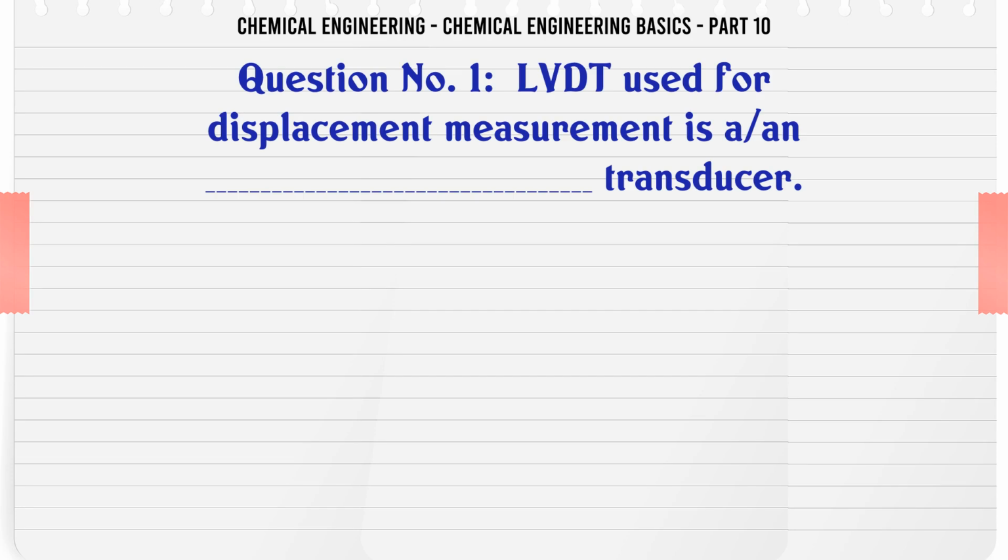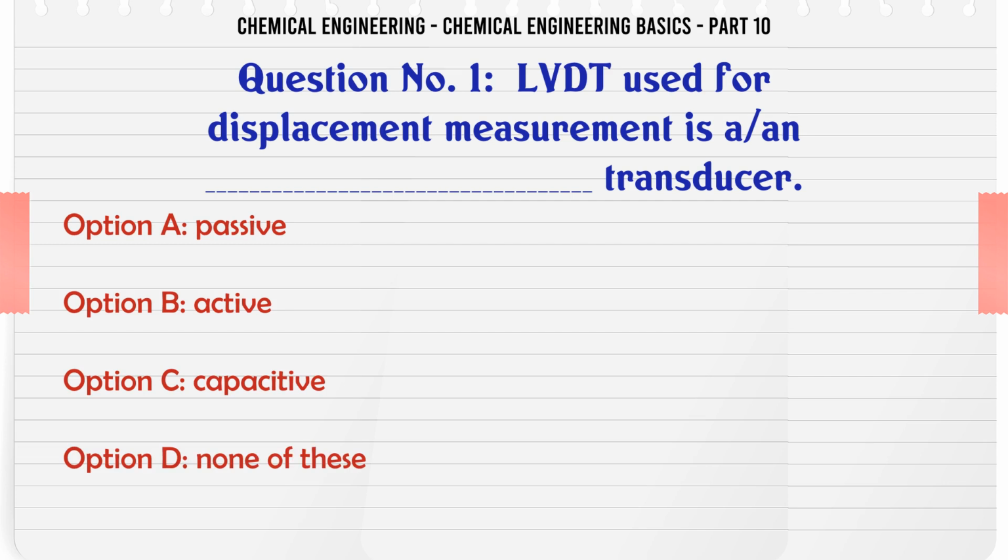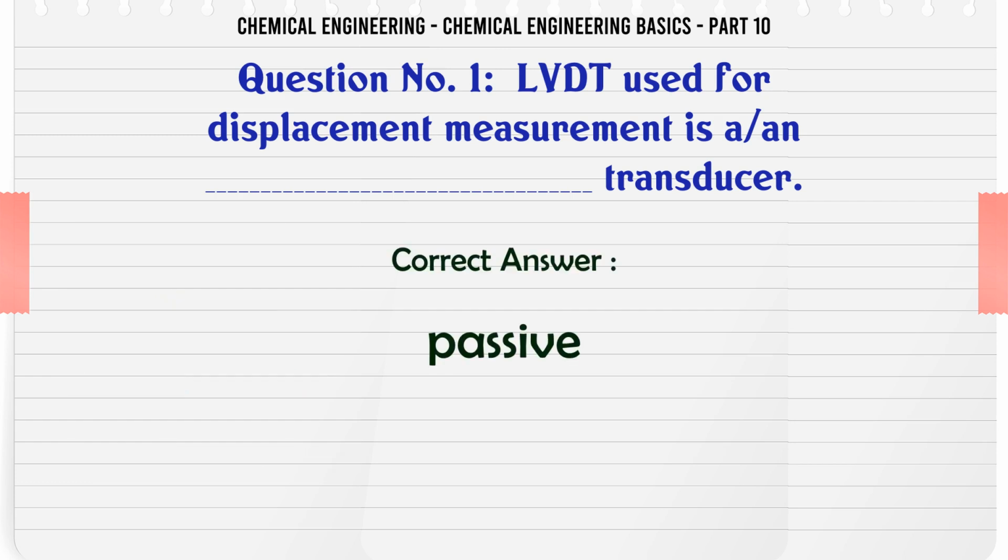LVDT used for displacement measurement is a N transducer. A. Passive. B. Active. C. Capacitive. D. None of these. The correct answer is passive.